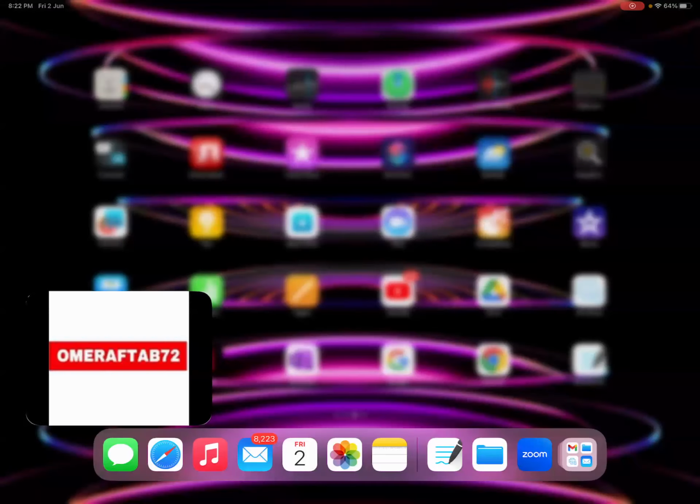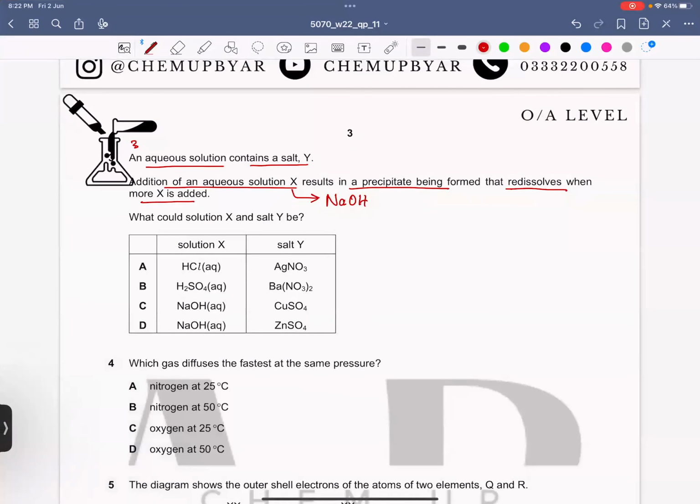Okay, sorry. So it can be sodium hydroxide, because on adding sodium hydroxide we normally get precipitates, and the precipitate dissolves when excess sodium hydroxide is added. That makes A and B wrong.